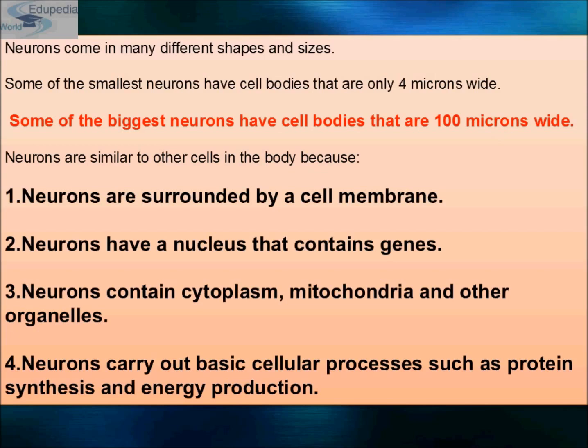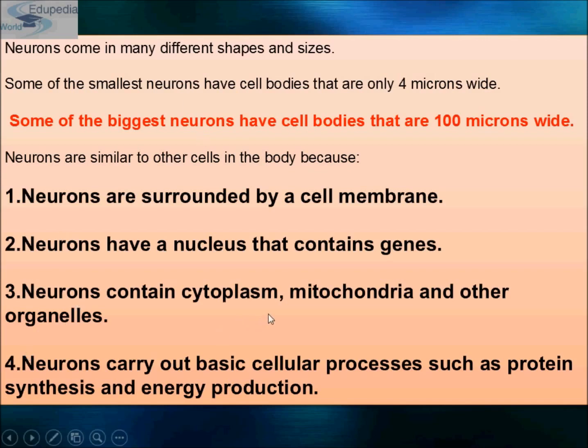Neurons are similar to other cells in the body for 4 key reasons. First, neurons are surrounded by a cell membrane like other cells. Second, neurons have a nucleus that contains genes. That means our neurons also have genes that we inherit from our parents.